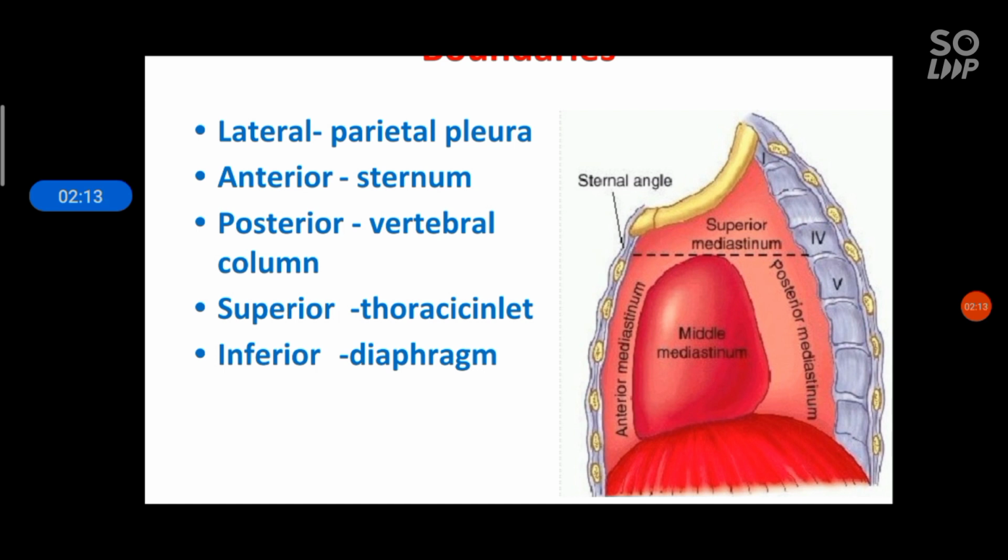So the area in front of the pericardium is the anterior mediastinum, the area behind the pericardium is the posterior mediastinum. You can see the boundaries also. Boundary of the anterior mediastinum: above, the imaginary line; anteriorly, body of the sternum; posteriorly, pericardium; and below, diaphragm. Posterior mediastinum: above, the imaginary line; anteriorly, pericardium; posteriorly, vertebral column; and below, diaphragm. And the middle mediastinum is bounded by the pericardium.